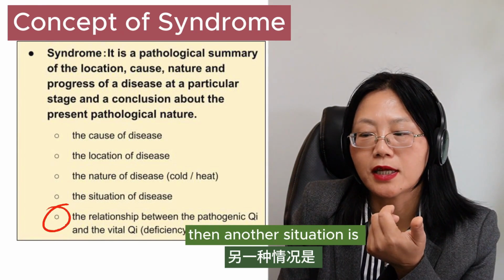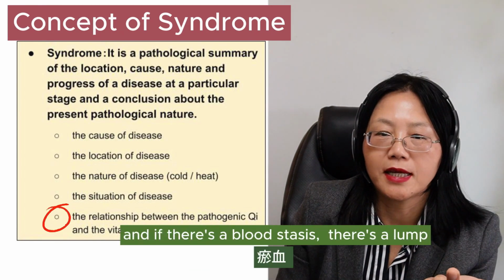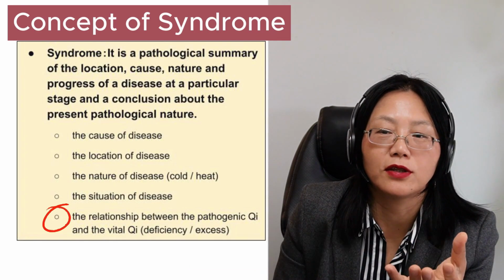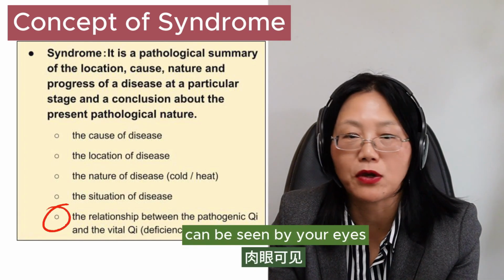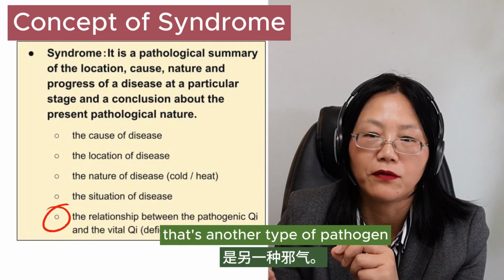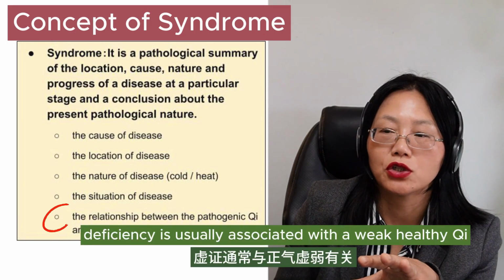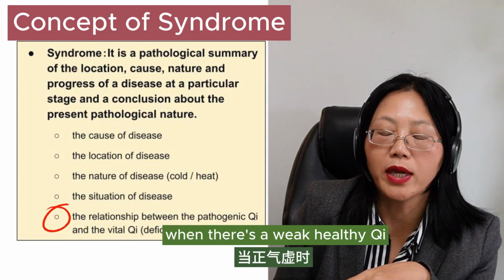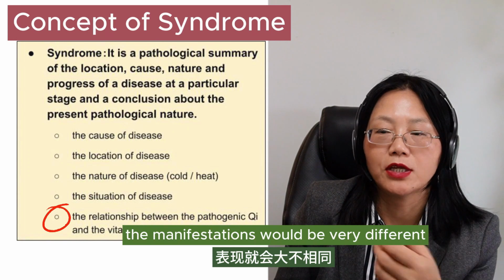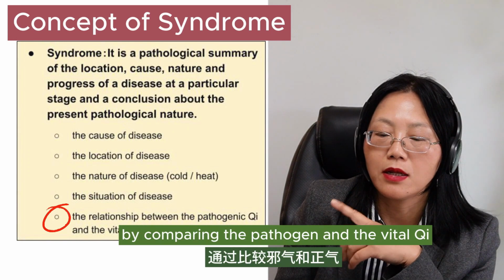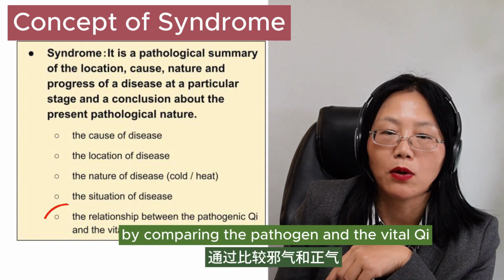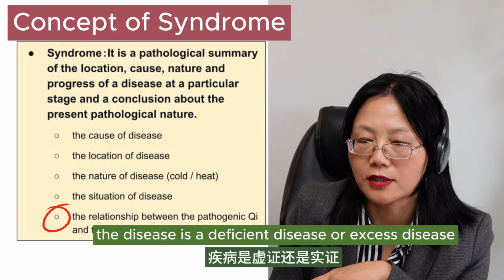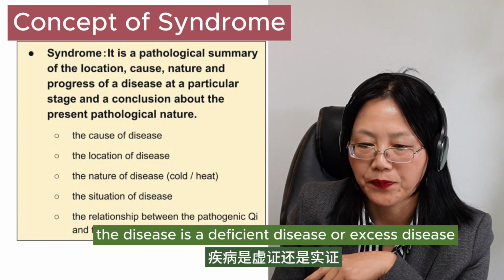Another situation such as pitting edema, blood stasis, the lump mass, those are also called excess because the pathogens can be seen by your eyes. That's another type of pathogen. Deficiency usually associated with the weak healthy qi. When there's a weak healthy qi, the manifestations would be very different. By comparing the pathogen and the vital qi, we can decide the disease is a deficient disease or excess disease.